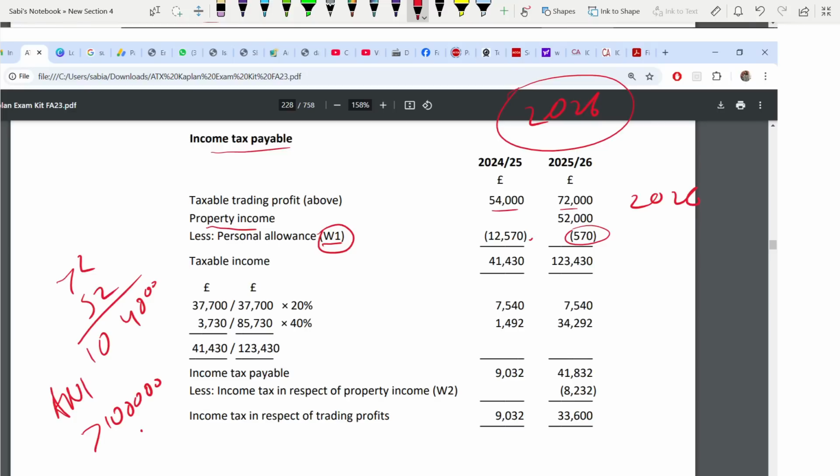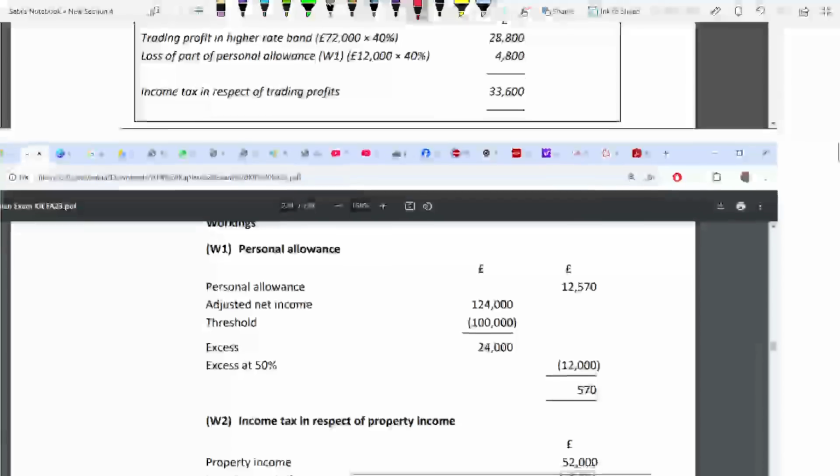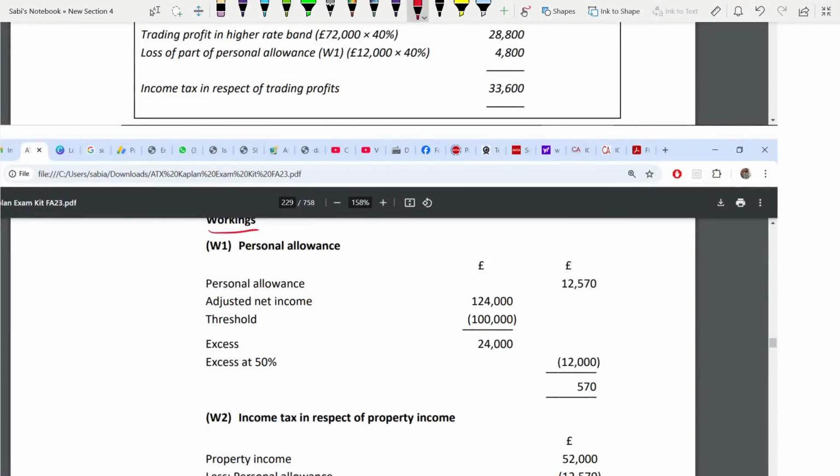Label it 1, 2, 3. Follow that chronological order. You see, working one is first and then working two comes later. Then if you have 3, 4, 5 like that. Keep the workings separate. Workings are separate after you finish your main table, with everything, explanation, calculation. Okay. So now personal allowance. You have to write number 1 and label the working. If there are so many workings, don't just write working 1, 2, 3, 4, 5 and assume the examiner will know it. So personal allowance is this.